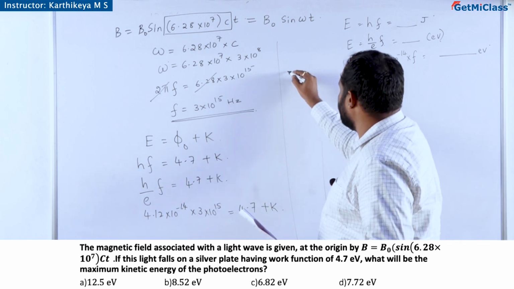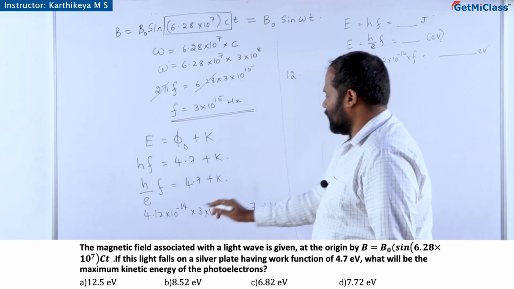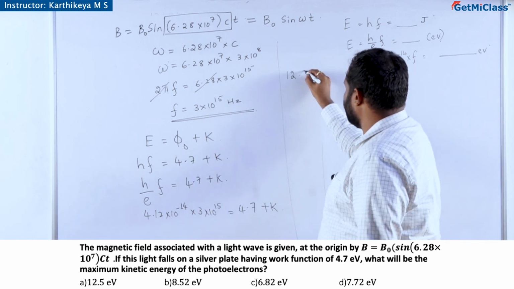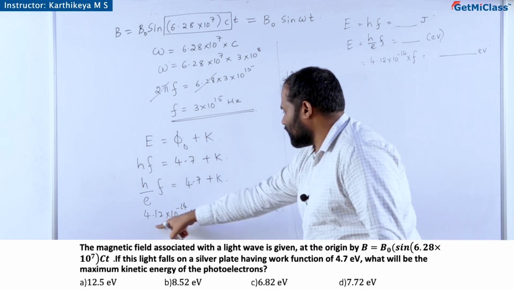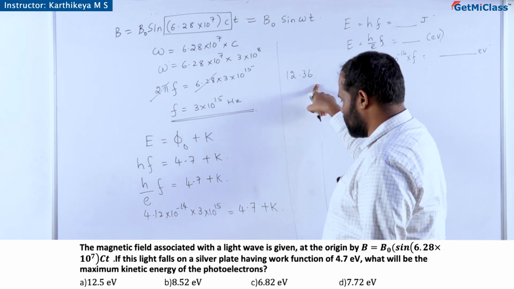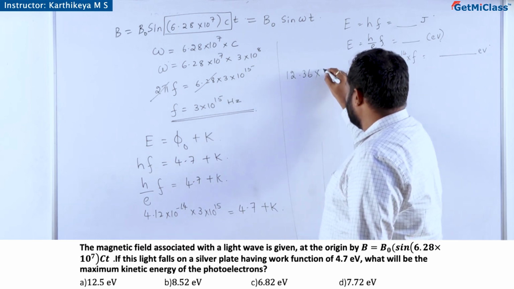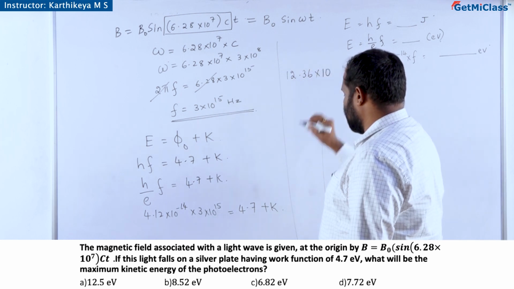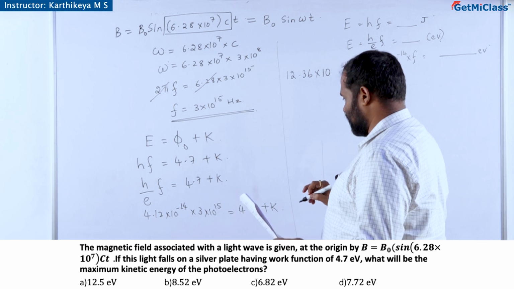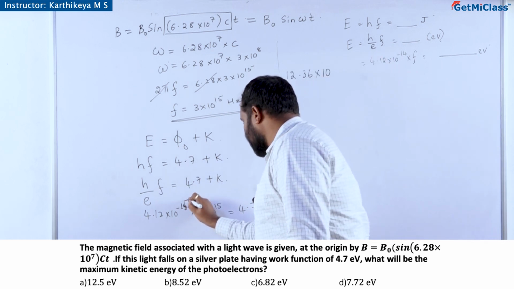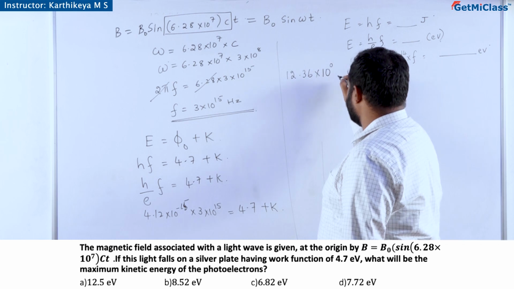3 into 4.12 is 12.36, into 10 to the power minus 15 times 10 to the power 15, that is 10 to the power 0.